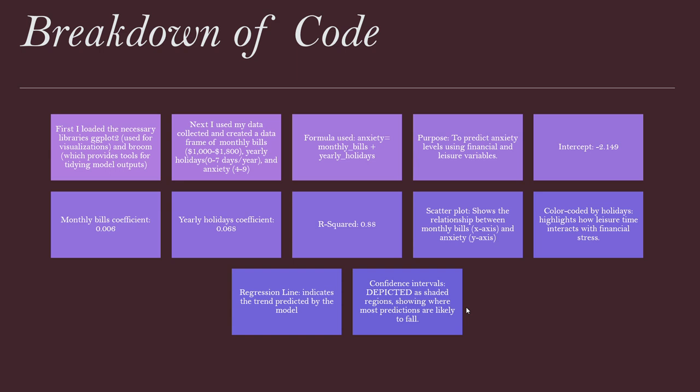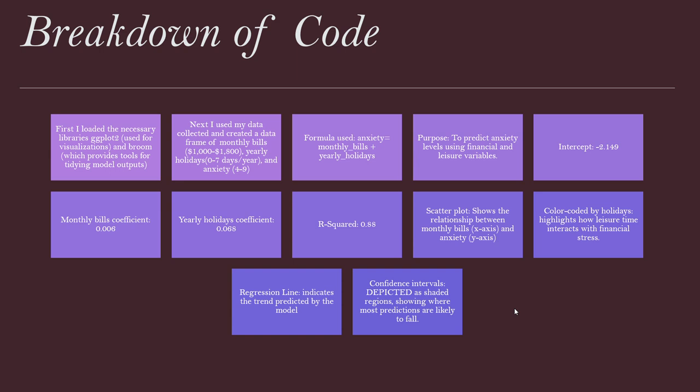A breakdown of my code was, first, I loaded the necessary libraries such as ggplot2, used for visualizations, and Broom, which provides tools for tidying model outputs. Next, I used my collected data and created a data frame of monthly bills, which range from $1,000 to $1,800 a month, yearly holidays, which was rated on a scale from 0 to 7 per year, and anxiety rated on a scale of 1 to 10, ranging from about 4 to 9.